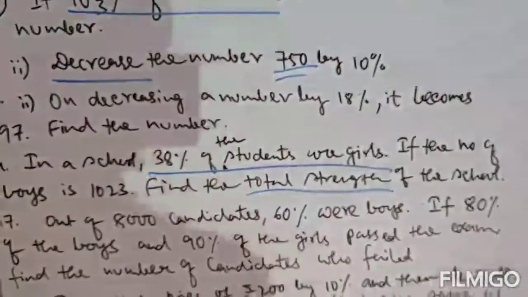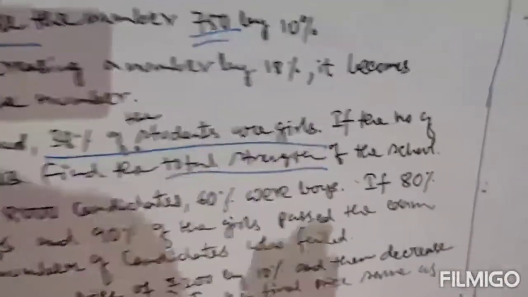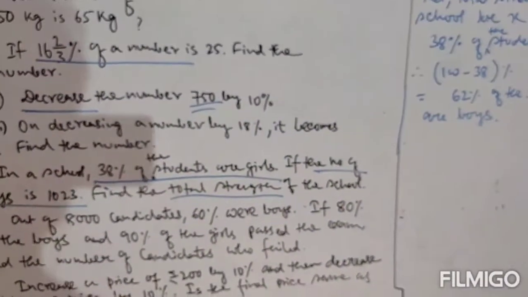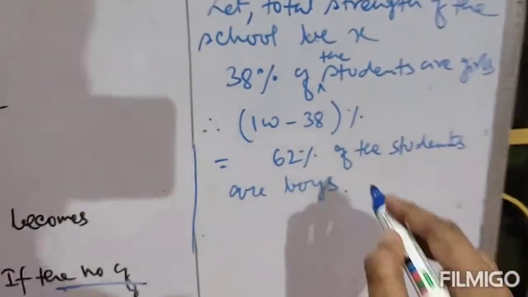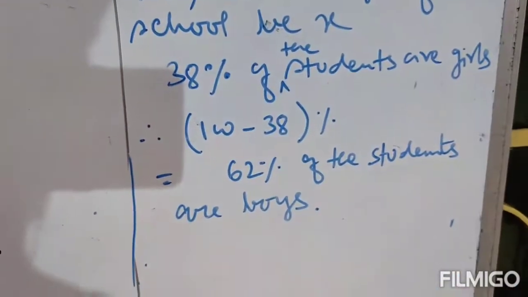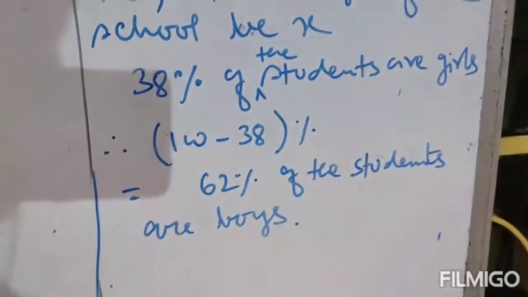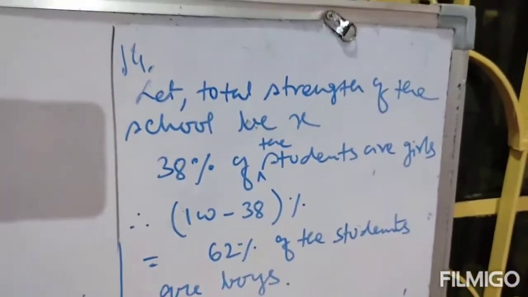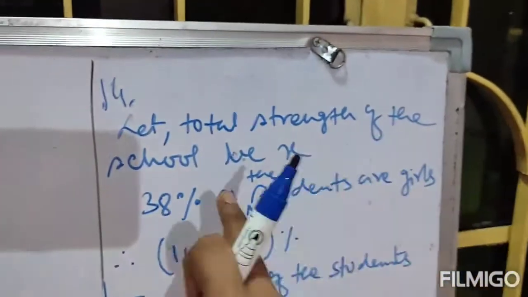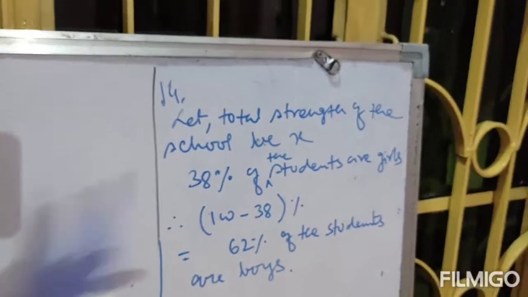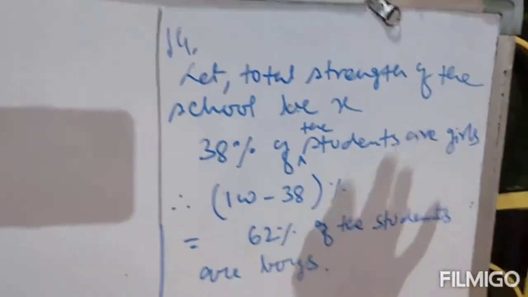Now the question says, the number of boys is 1023, and the percentage of boys is 62%. Out of the total strength X, 62% are boys. Total students of the school is X, that means out of the total strength of your school, 62% is boys.